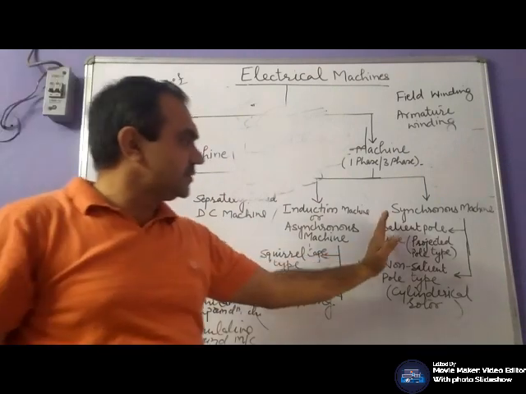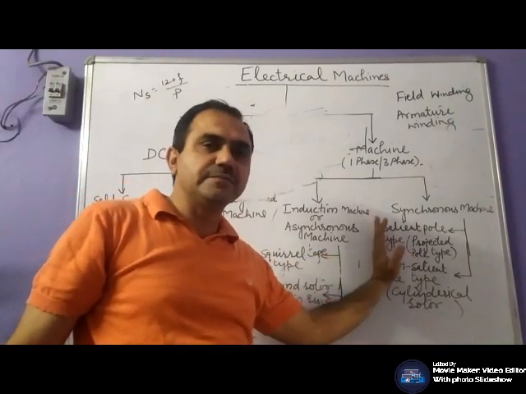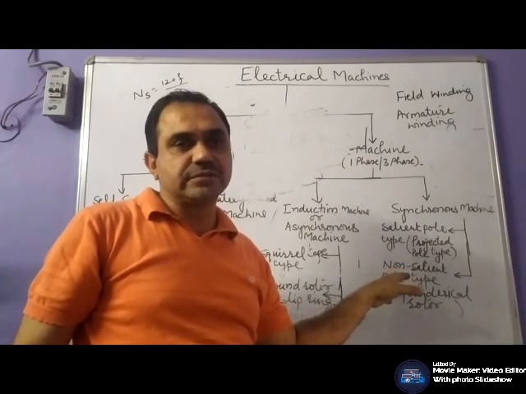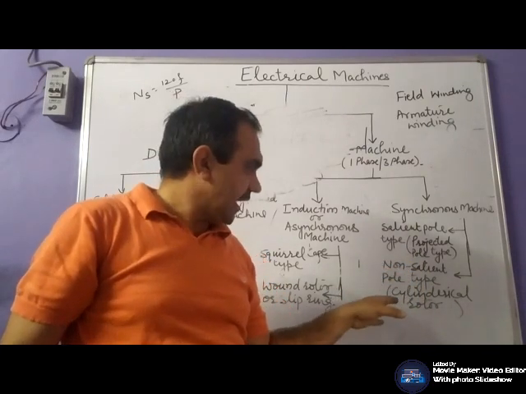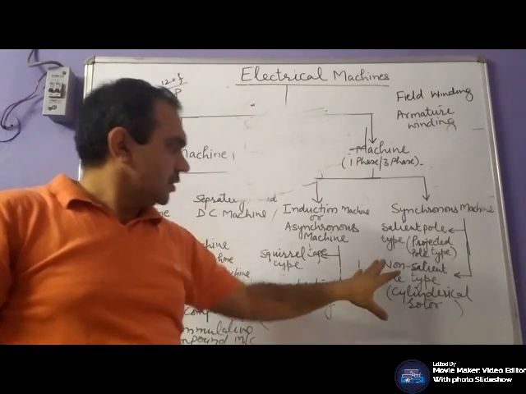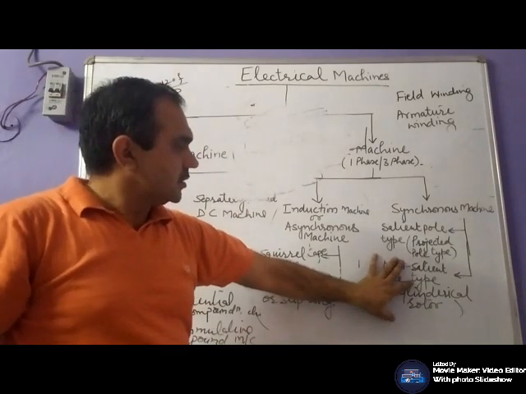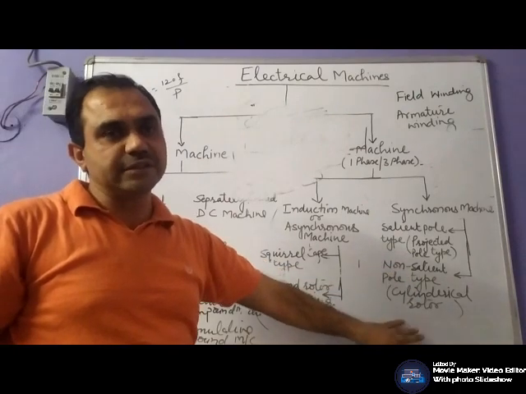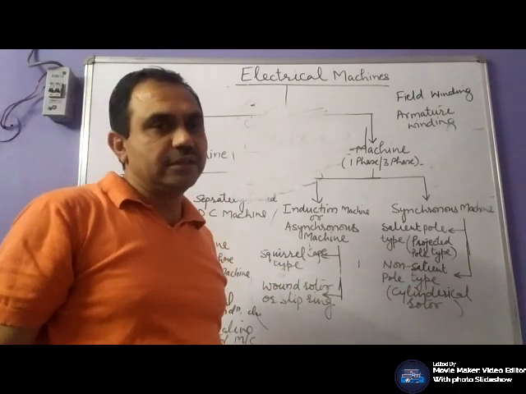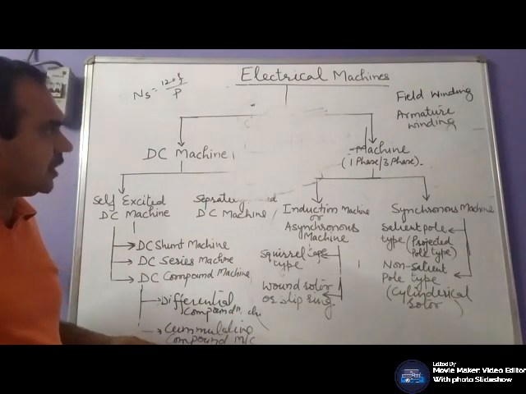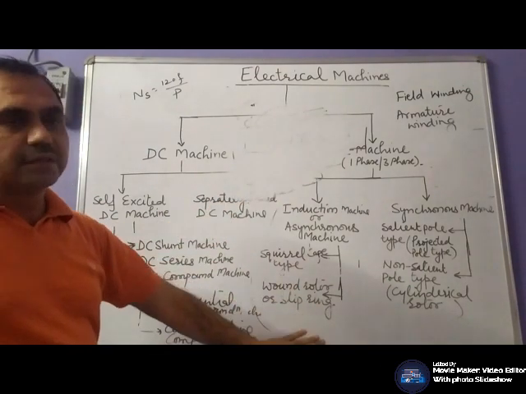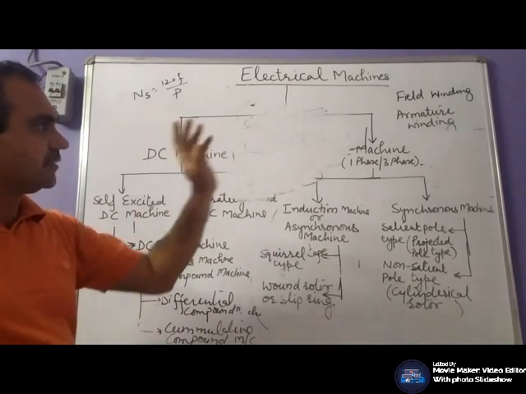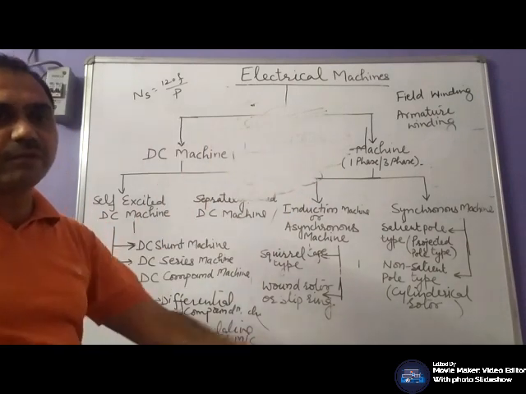In case of single phase synchronous machine, your field winding is placed on the stator side, whereas your armature winding is placed on the rotor side. And in case of three phase, your armature winding is placed on the stator and your field winding is placed on the rotor side. So this is all about the type of machines. One thing is clear, we have the armature winding in all type of machines.